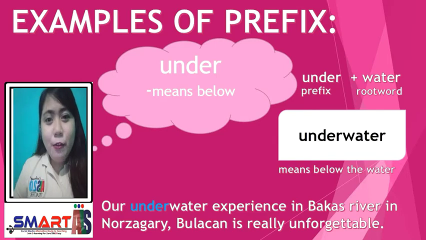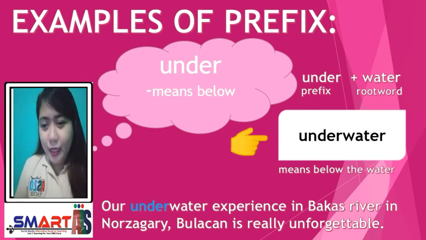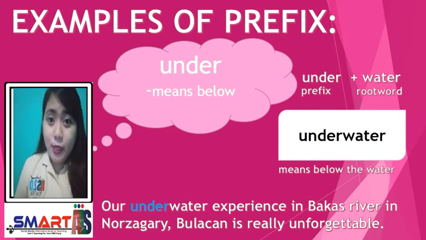Another example of prefix is under, meaning below. So, if we put the prefix under and the root word water, we may form a new word which is underwater. It means below the water. So let us have its sentence.